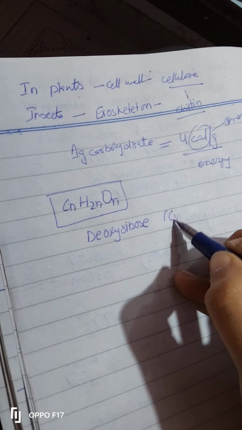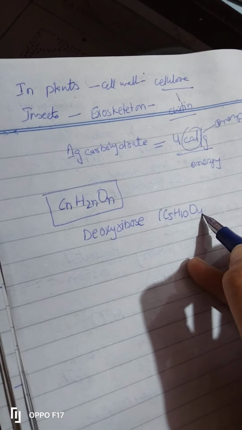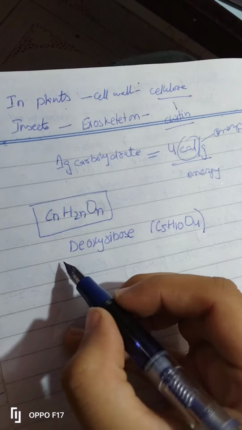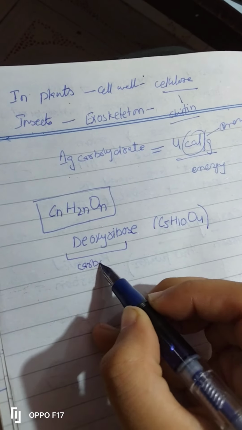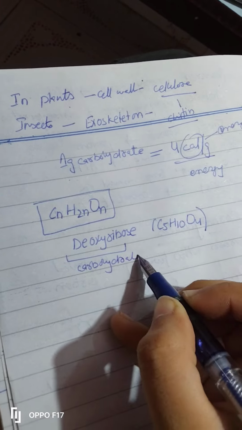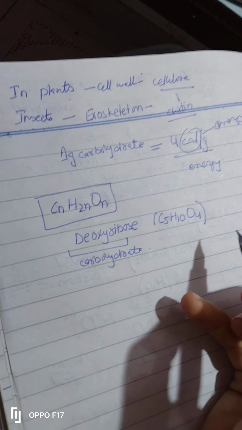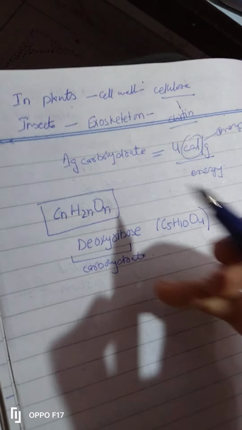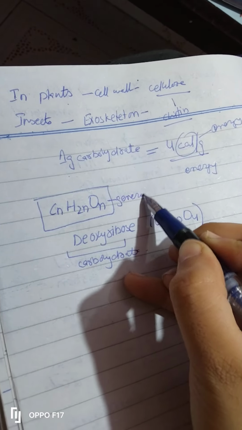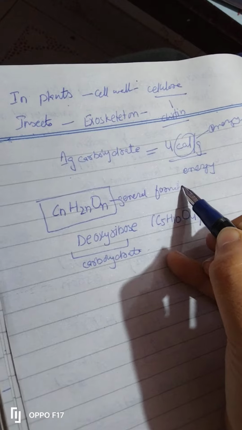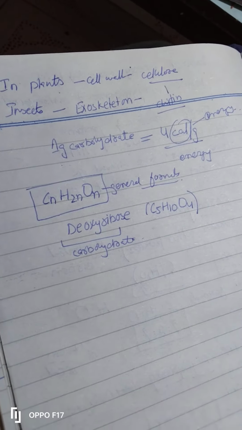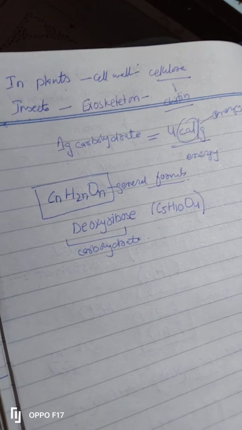The formula is C5H10O4. From carbon 2, oxygen is removed, but still it is a carbohydrate. So there are some examples in which the compound doesn't follow the general formula, but still it is a carbohydrate. And there are 2 more examples which I'll share at the end of my video.